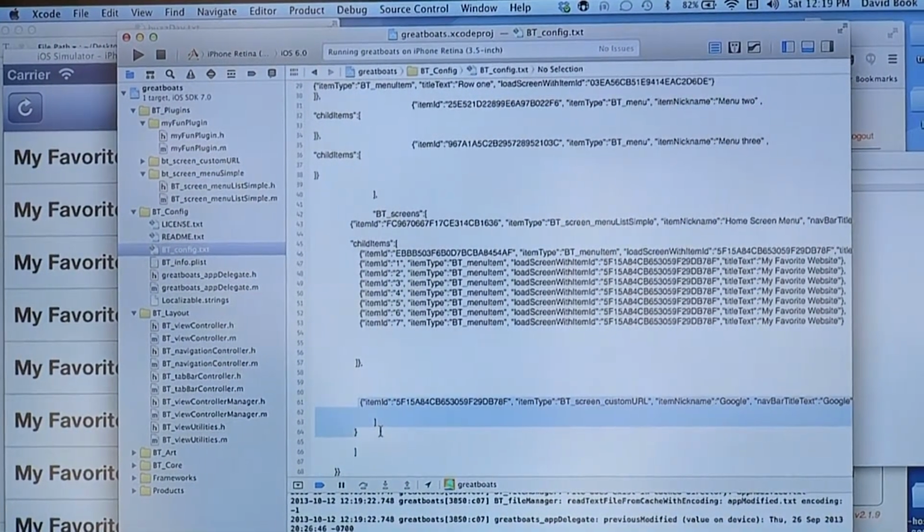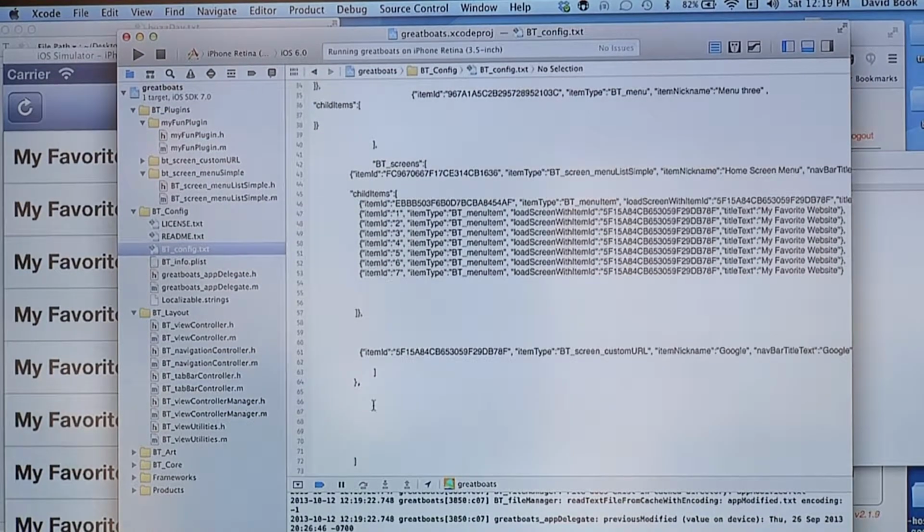So I'm going to, once again, copy an existing screen. So I just copy a lot. It's just way easier than typing. I'm going to paste this in here. I'm going to give this screen a random ID.